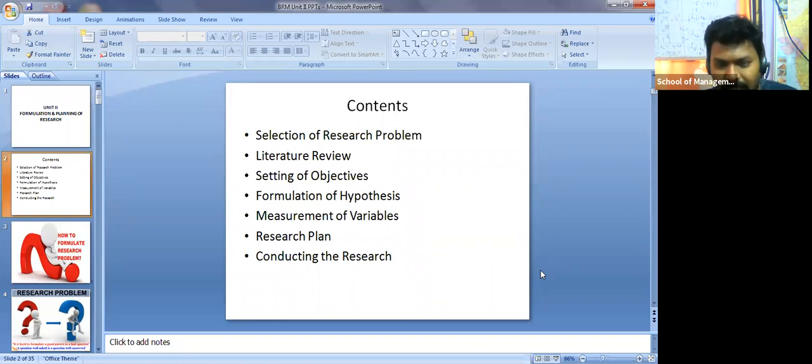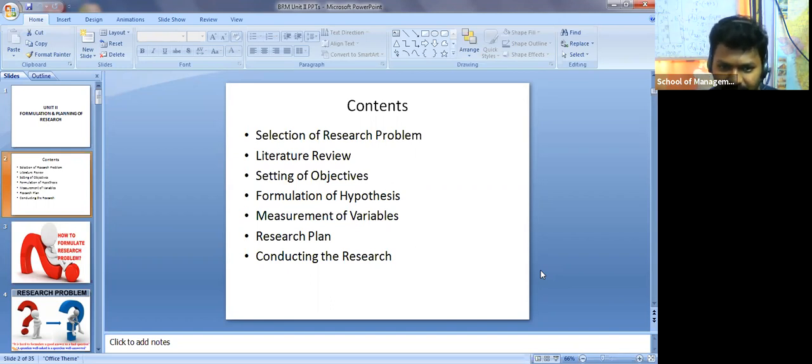Suppose if you did not understand, then again you have to read the same thing. What is research methodology? What is review of literature? What is an objective? How to frame an objective? What is a research problem? How to identify a research problem? Then if you identify the research problem, how are you going to make research questions based on that? Then how are you going to frame objectives based on research questions? Then after that, how to frame a hypothesis, right? How many hypotheses do we have? And even how to prepare a questionnaire. All these points are most important for what you are doing in the project work. So this subject is most important, right?